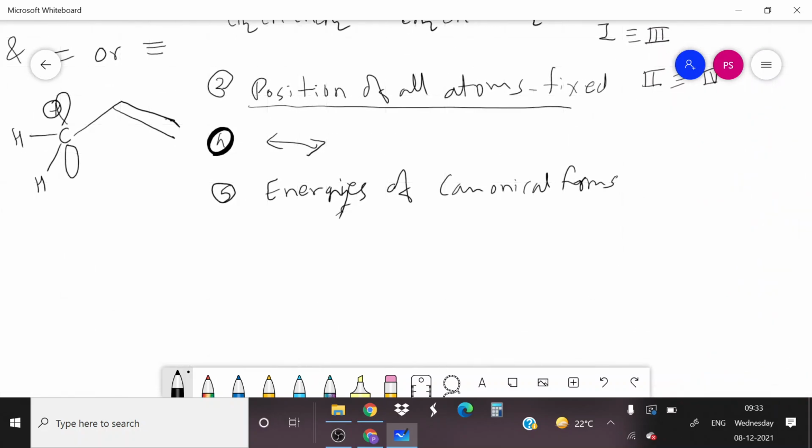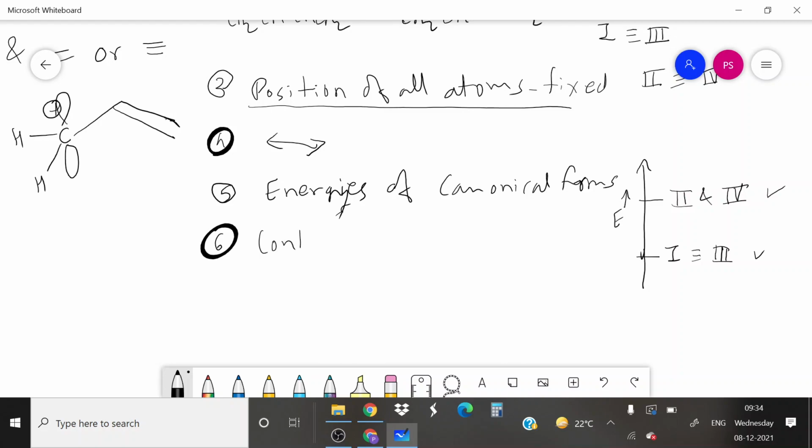So energy wise arrangement, energies of canonical forms, I can write the graph. This is the energy on the y-axis. This is structure number 1 and structure number 3. Higher energy: structure number 2 and structure number 4. So energy wise, 2 and 4 charged species are higher in energy, neutral species are lower in energy.